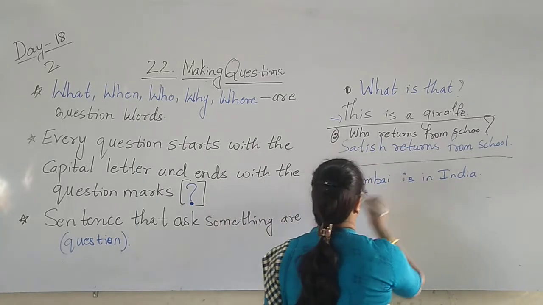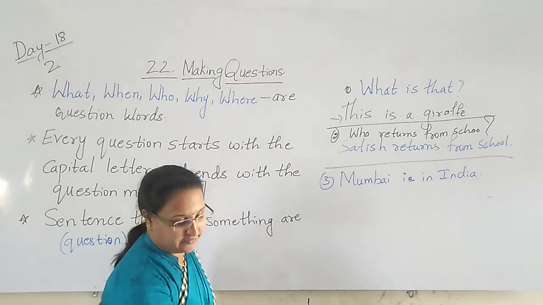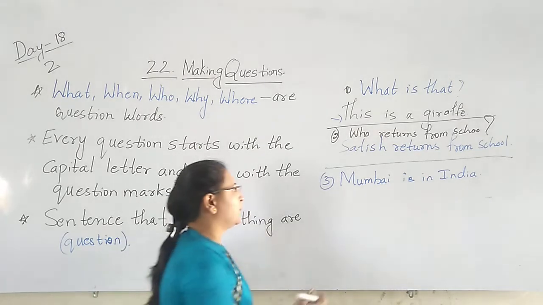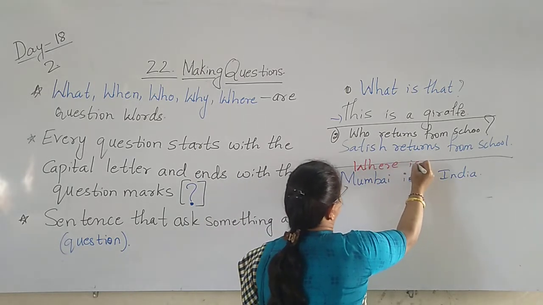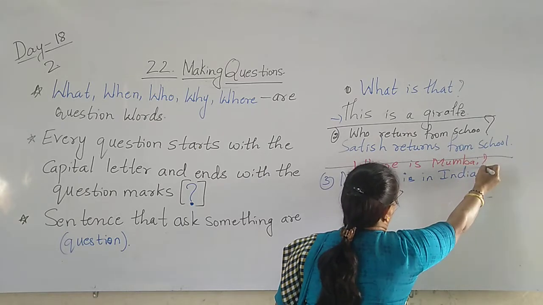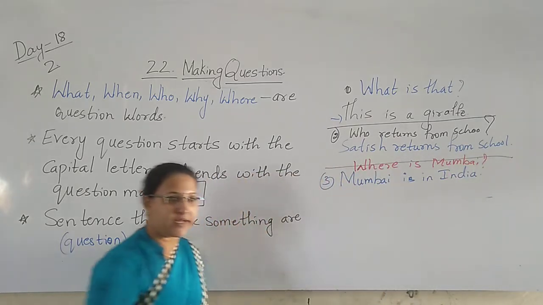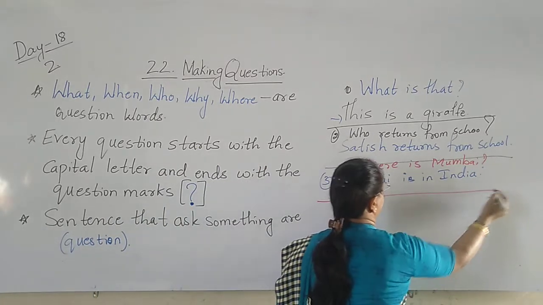Yes. Now how to change it into a question, children? Here I will say, where is Mumbai? The question word I used here is where, because I want to know where this place is. So I use where.